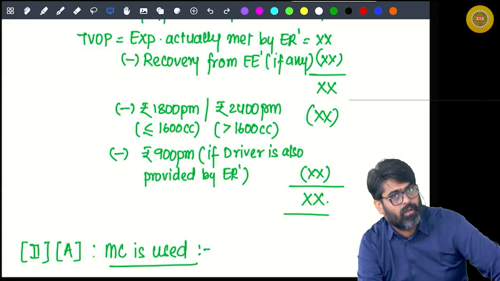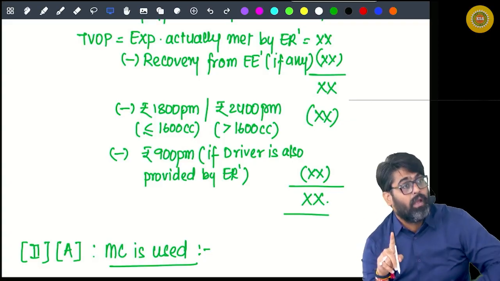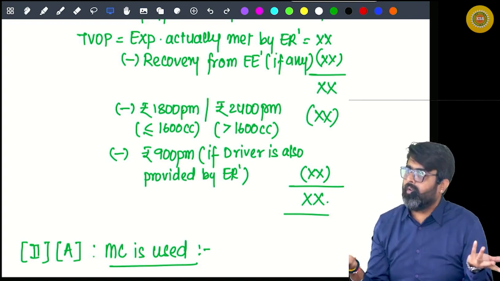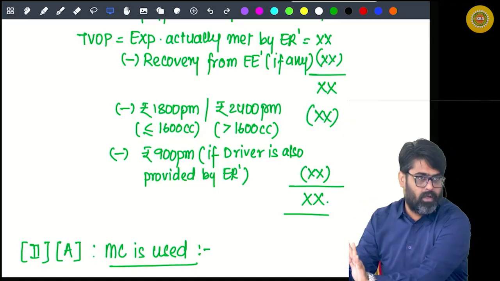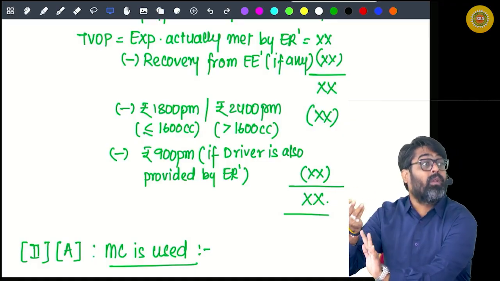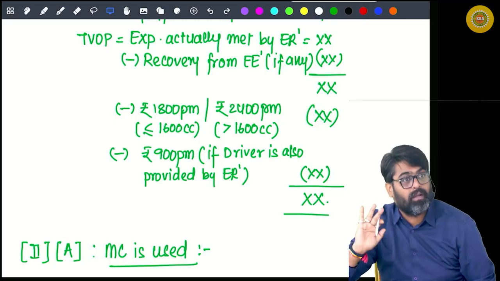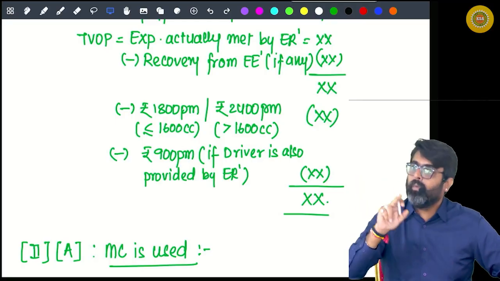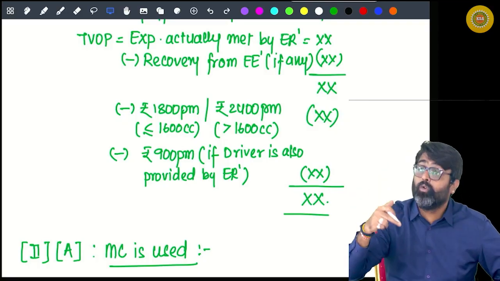So first of all, tell me, whose car? Whose expense? Employer's expense. What is the benefit? So all the expenses met by the employer, may or may not be with the driver's cost, yes or no? Will be your benefit minus the amount recovered from you. Either this amount will be fully exempt or fully taxable depending on the use of the car.